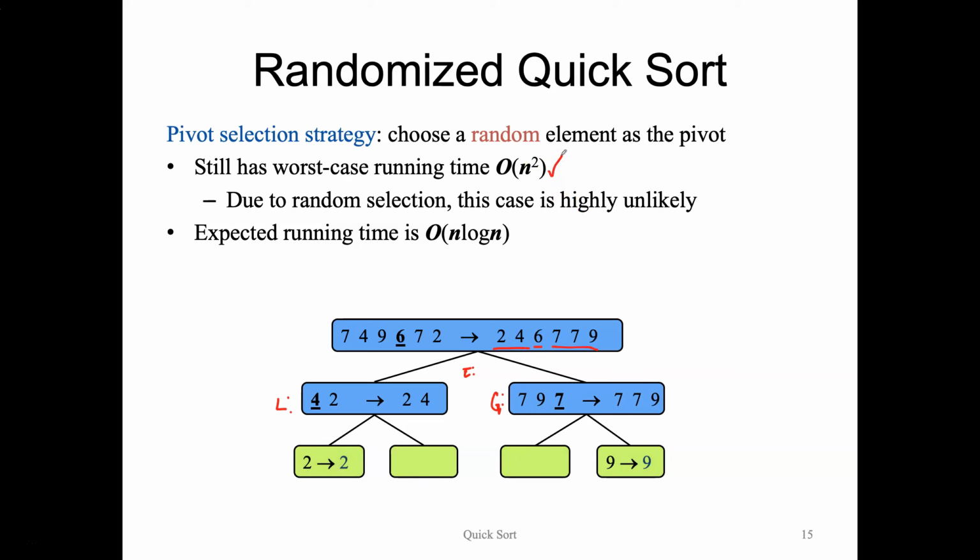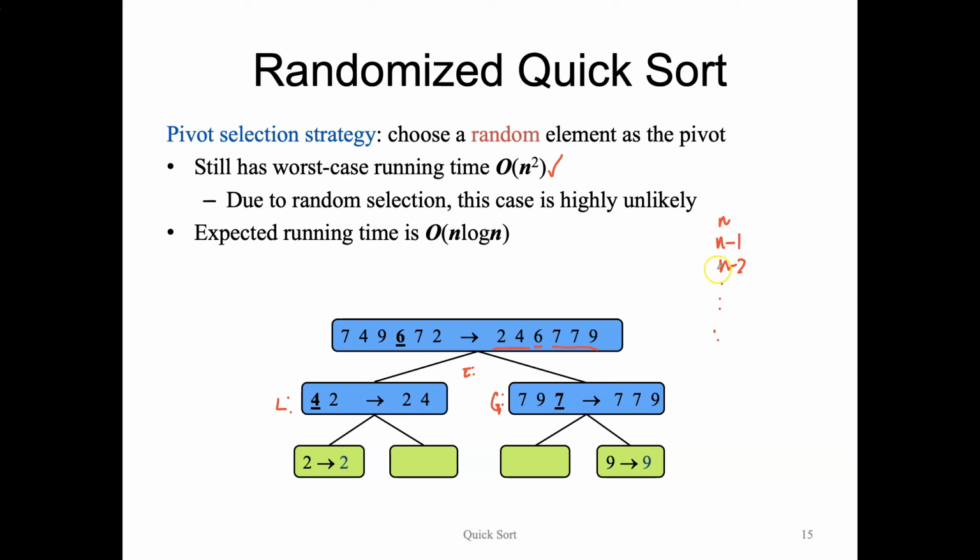It should be clear why this still has a worst case running time of big O of n squared. This is the same reason as our deterministic quicksort. If we're unfortunate and pick a bad pivot each time, maybe the unique minimum or the unique maximum, then we have n elements the first time, n minus 1 elements the next time, n minus 2 elements the next time, and so on. Every time we pick a pivot, we only remove one element from our sequence. We do this every single time, so our total running time would be the sum of these numbers, which is quadratic.